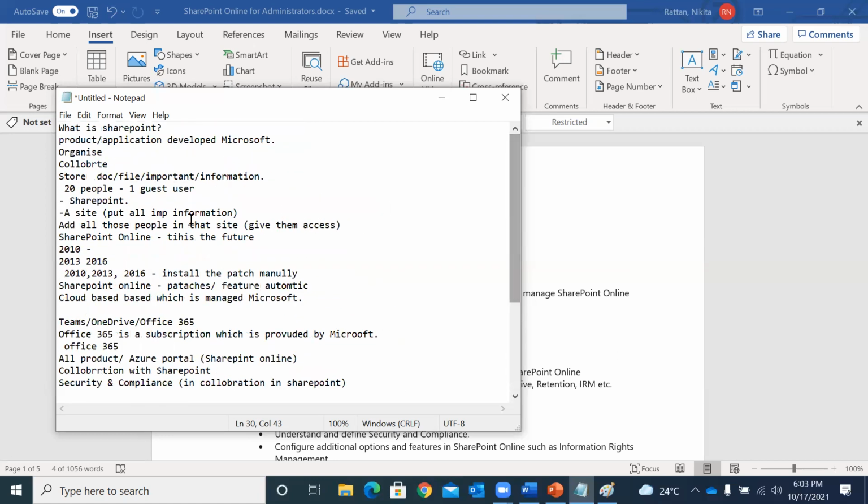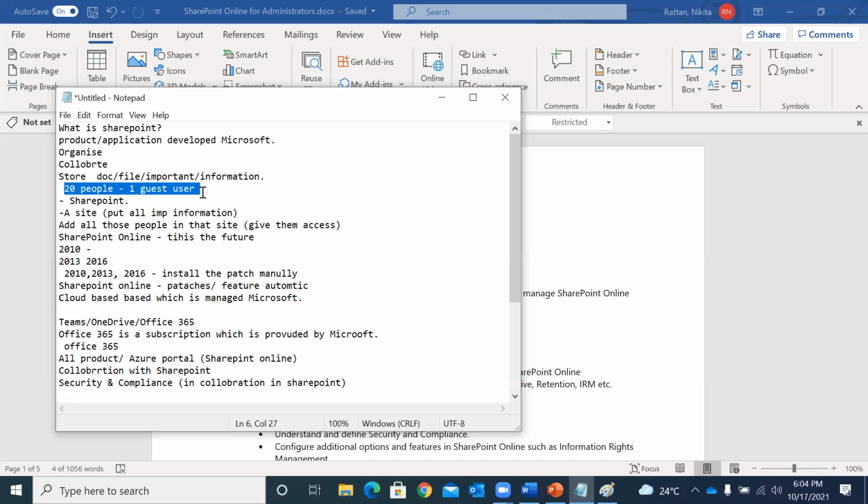So when I said team, I spoke about the first example I gave, that let's say you have a team of 20 people. You are working on a project, and all these 20 people are working with you. You have created a SharePoint site, stored your files and folders in that environment, and shared it with all those 20 people. However, later in the day, you got a requirement: this is user XYZ, who is not part of your team, but is coming from a different team. So when I'm saying external user from a team or outside an organization, both are equal.